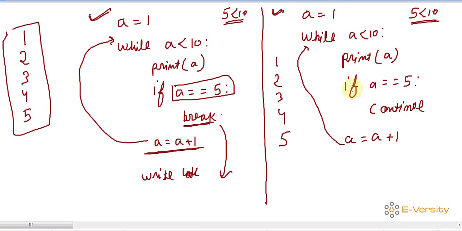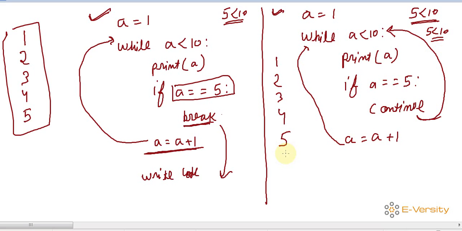Now it is checking if a is equal to 5, so that means the condition is true, that means continue. Continue means jump. Jump means the control goes from here to here, and the value is not incremented. So when it jumps from here to here, again it checks the condition 5 is less than 10.